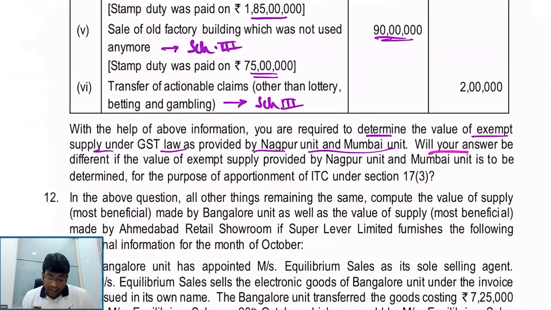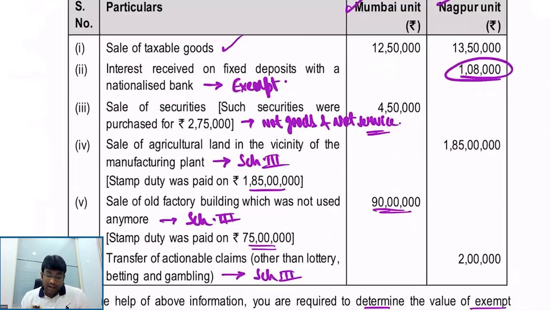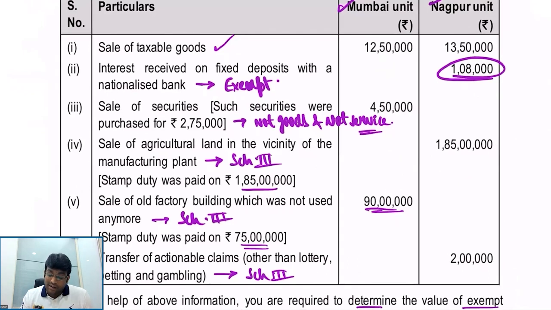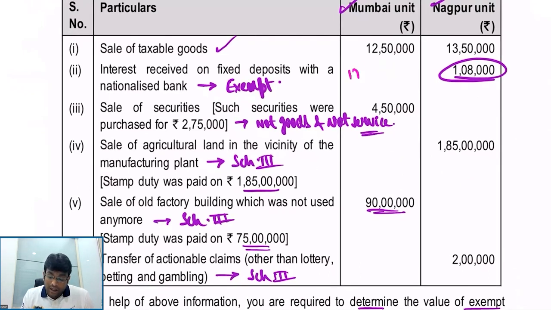Will your answer be different if the value of exempt supply provided by Nagpur and Mumbai unit is to be determined for the purpose of apportionment of ITC under 17.3? Wow! 17.3 purpose. Important. For 17.3 purpose, this is not considered.